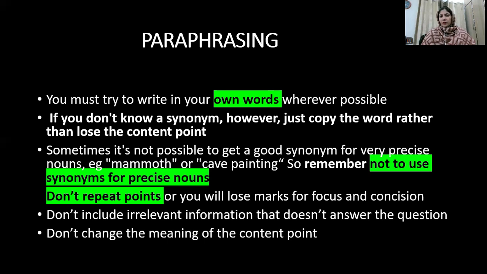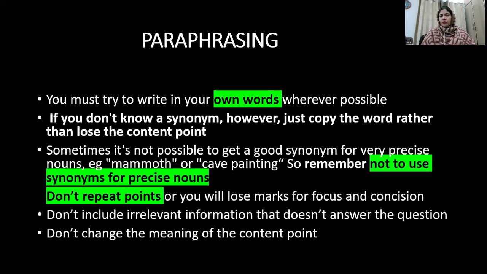Sometimes it is not possible to get a good synonym for very precise nouns. Now, this is also a very interesting piece of advice. Sometimes you are thinking of synonyms for the key words of the text. For example, if the passage was about mammoth or about cave painting, the very clear advice for you is do not use synonyms for precise nouns.